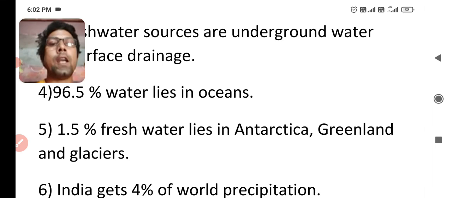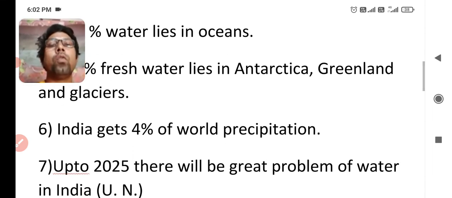And the next point is India gets 4% of world precipitation. So you know that precipitation means coming of the water from the clouds, whether it is hailstorm or whether it is rain.